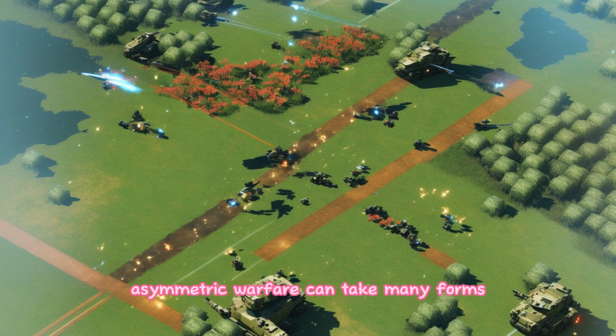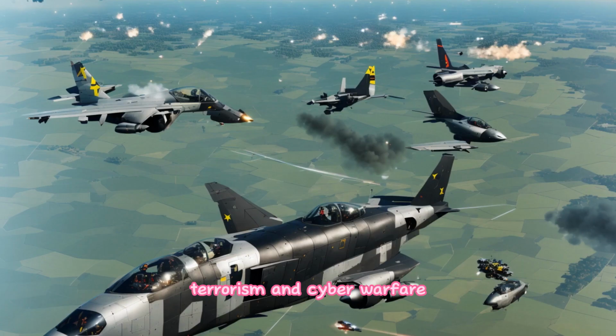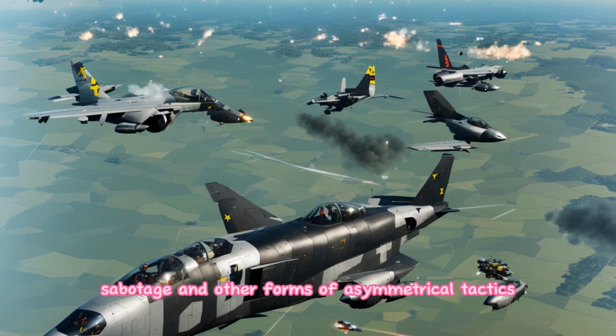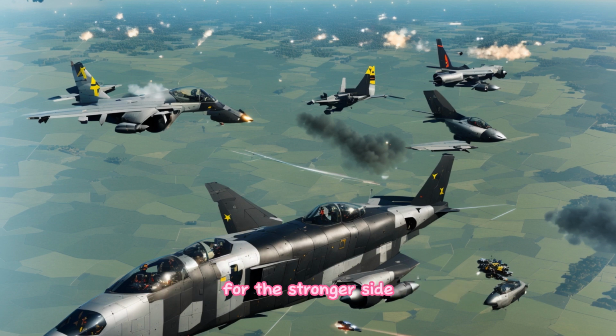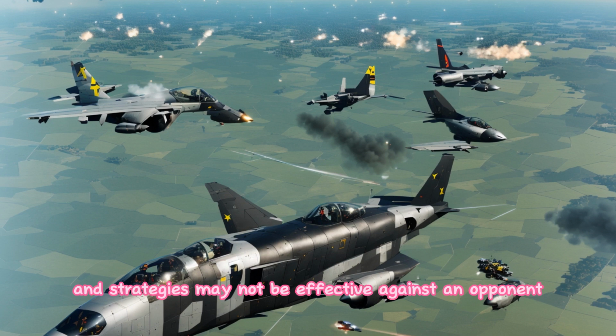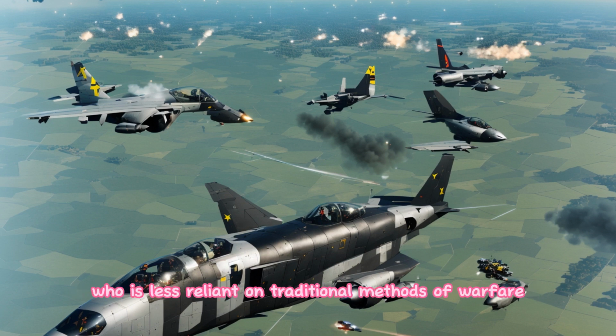Asymmetric warfare can take many forms, including insurgency, guerrilla warfare, terrorism, and cyber warfare. In such conflicts, the weaker side often seeks to avoid direct engagement with the stronger force, instead relying on surprise attacks, sabotage, and other forms of asymmetrical tactics to disrupt the enemy's operations and gain strategic advantages. Asymmetric warfare can be challenging for the stronger side because traditional military tactics and strategies may not be effective against an opponent who is less reliant on traditional methods of warfare.